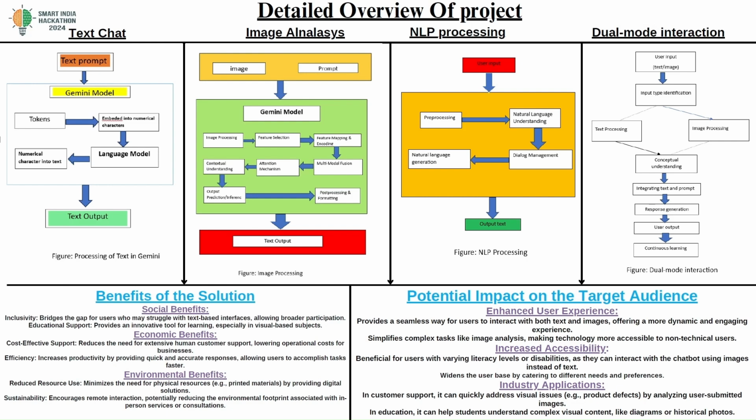When we come to the economic benefits, Gemini is offering a free API key to students, so that students can access it effortlessly, for unlimited time. There is no need of a GPU to develop this application, and anyone can develop it. So we preferred Gemini as the backend.